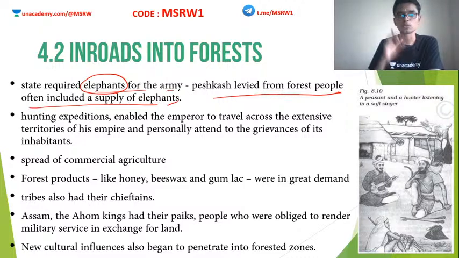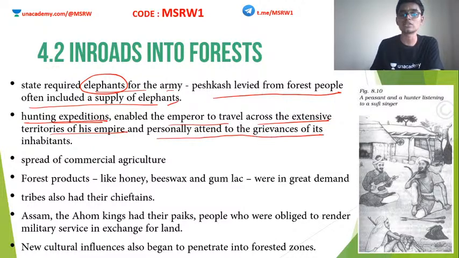Okay, also kings used to conduct hunting expeditions deep into the forests. This enabled the emperor to travel across the extensive territories of his empire and personally attend to the grievances of his inhabitants. This is also correct. The emperor went into the forest. He conducted various hunting expeditions. Some of these were conducted in order to prevent wild animals from encroaching into agricultural lands and destroying the crops.